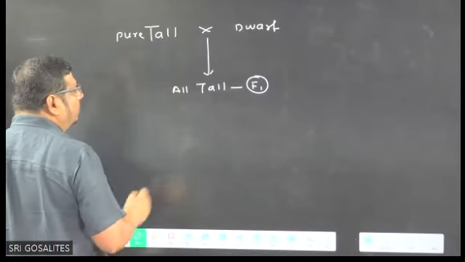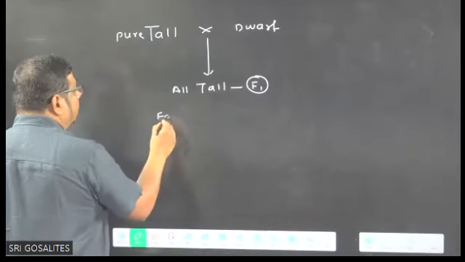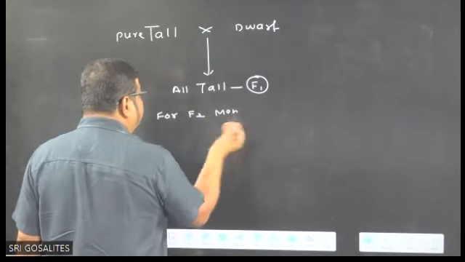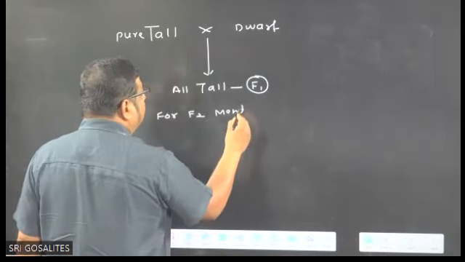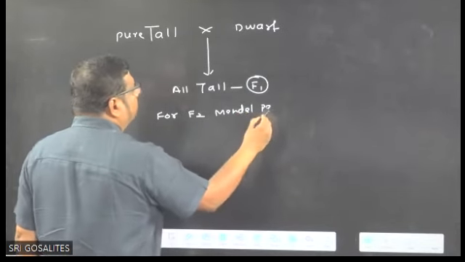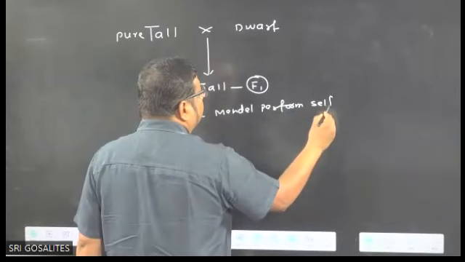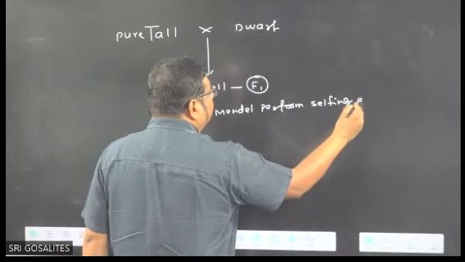Then for the F2 generation, F2 meaning second generation, Mendel performed selfing of F1.